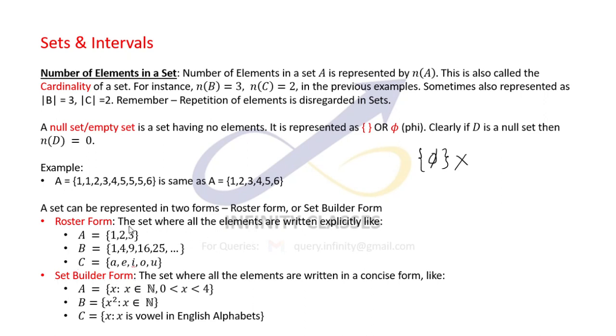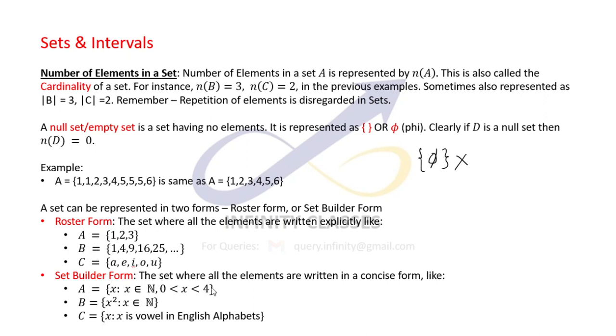When we are explicitly writing each and every element of the set, like say set A equals 1, 2, 3, or set B equals 1, 4, 9, 16, 25, etc., and C is A, E, I, O, U, whatever it might be, if we are writing the terms explicitly, then we say it is in the roster form.